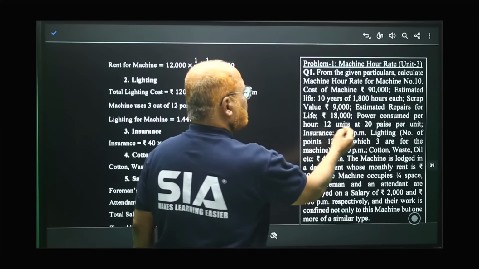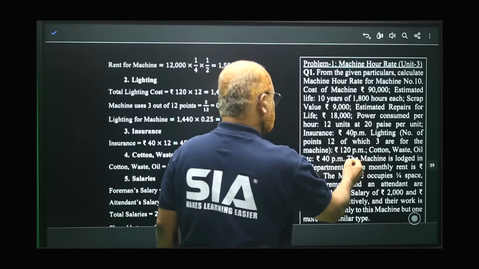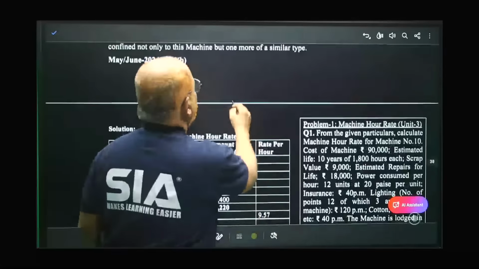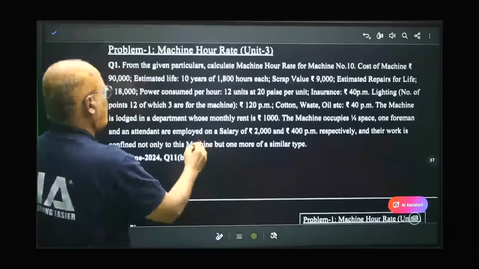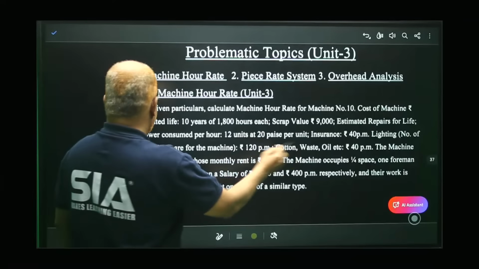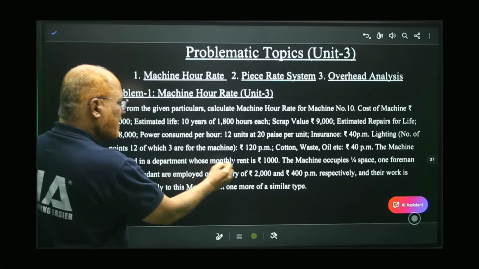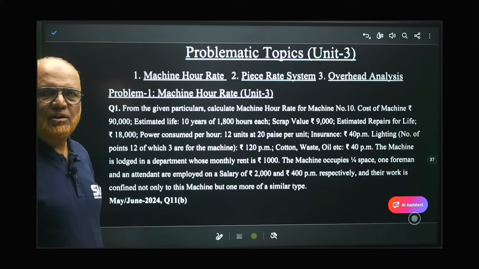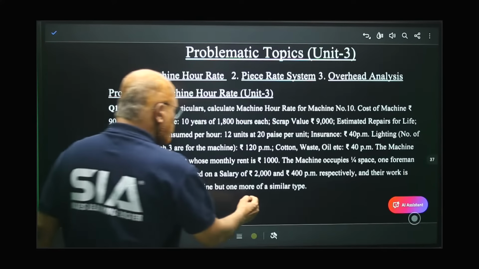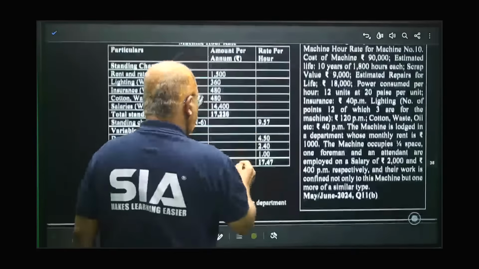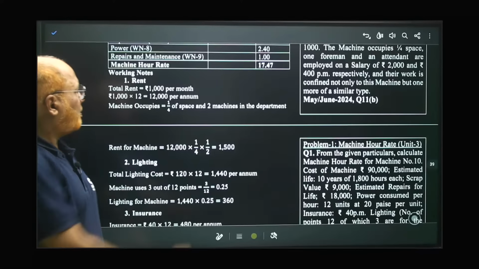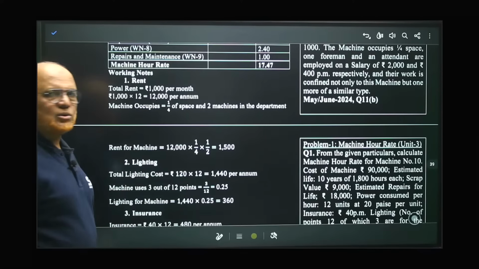The machine is lodged in a department whose monthly rent is 1000. See here, monthly rent is 1000. But we don't require monthly, we require per annum. So monthly 1000, so per annum 12,000.